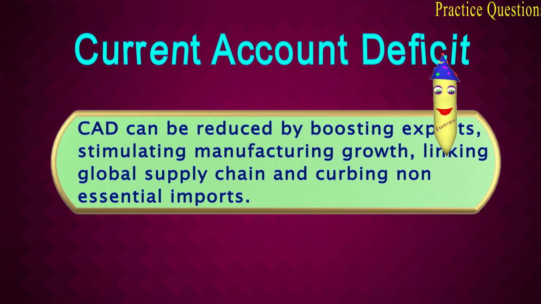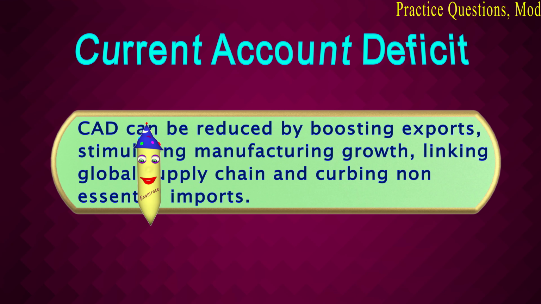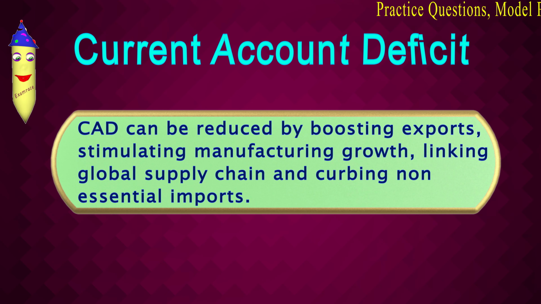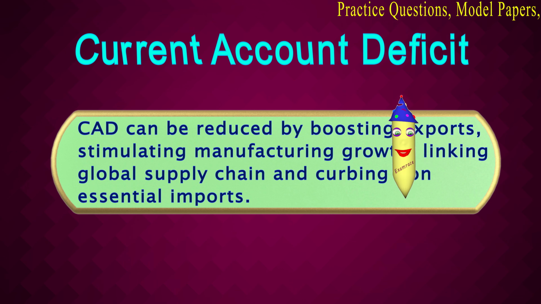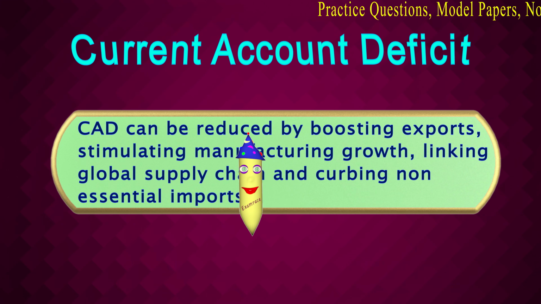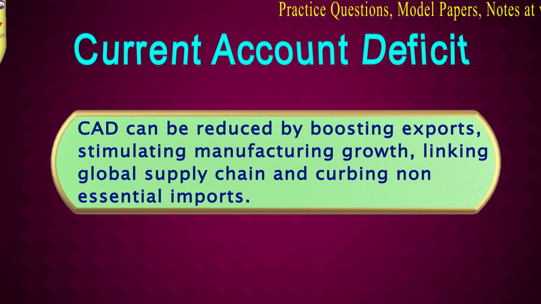Apart from this, certain products which the country was importing, when the country starts producing those products domestically, then imports also fall, but exports increase. Thus, current account deficit falls, it reduces. And third is linking the global supply chain and curbing non-essential imports.